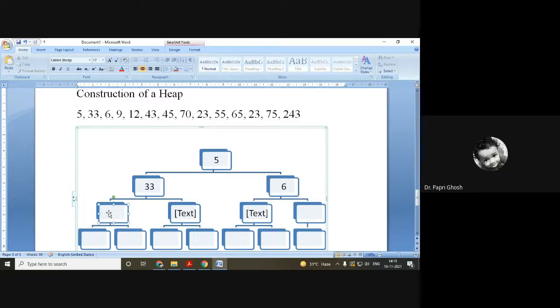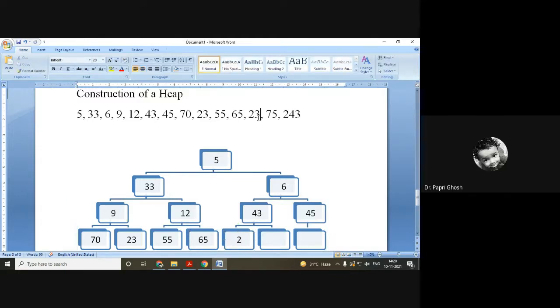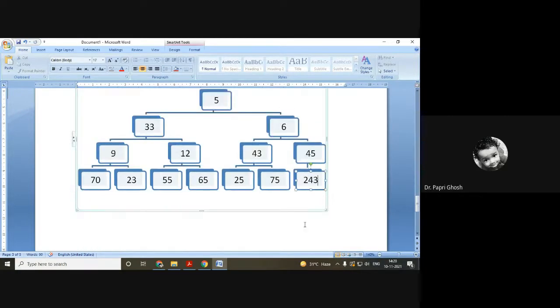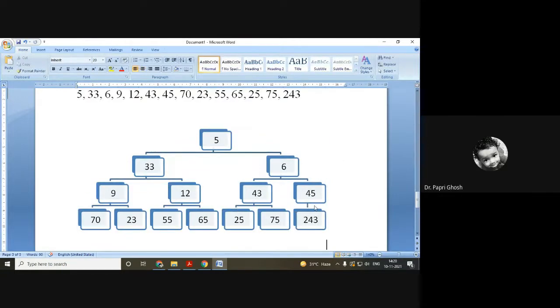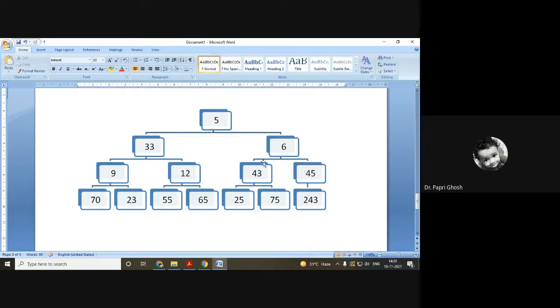Fine. 5, 33, 6, then 9, 12, 43, 45, 70, 23, 55, 65, 23. 23 I have taken twice, so let us change it to 25, then 75, 243. Fine. So we have taken all the nodes.